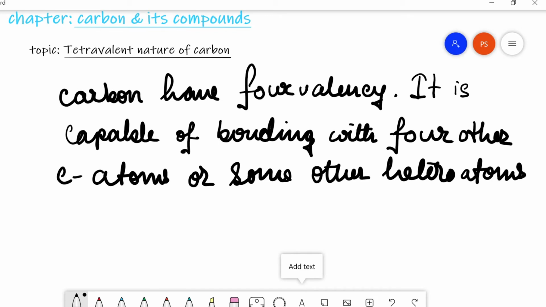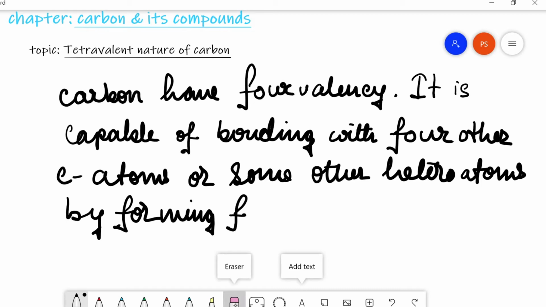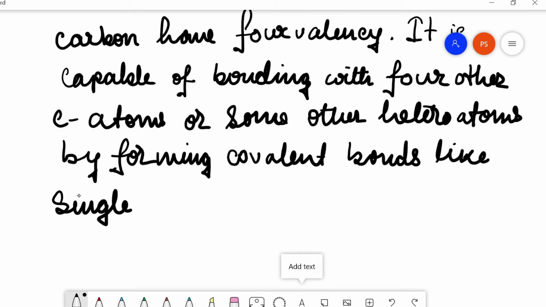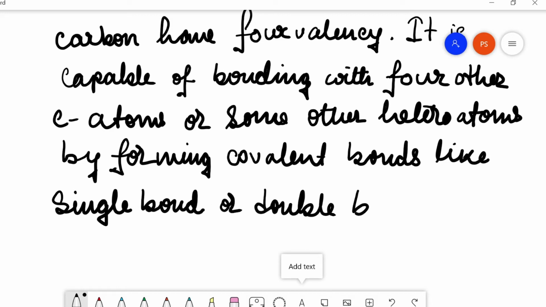Now, heteroatoms are those atoms apart from carbon, like hydrogen, oxygen, nitrogen, those kinds of atoms, by forming covalent bonds like a single bond, or a double bond, or a triple bond.